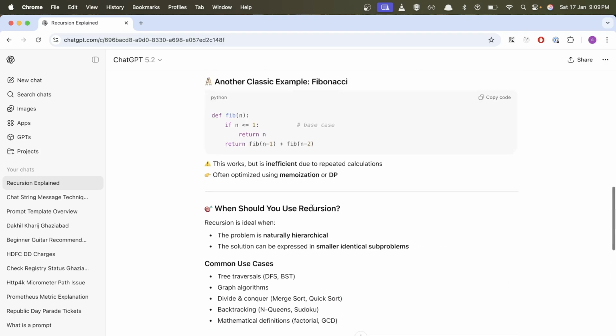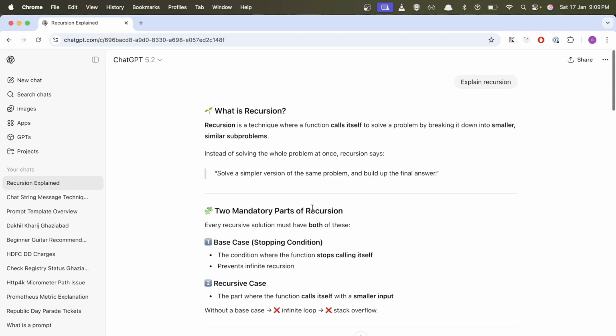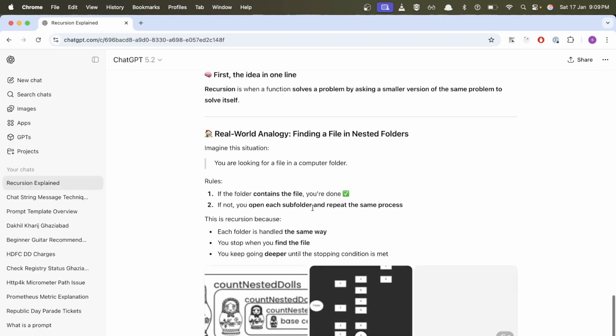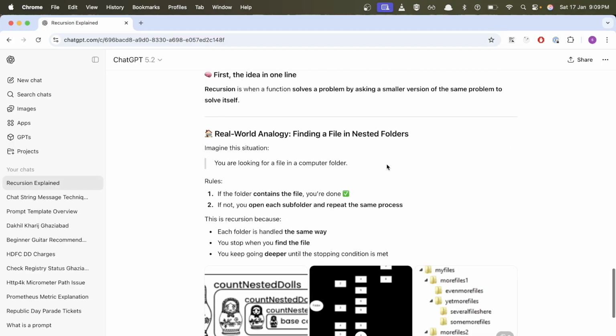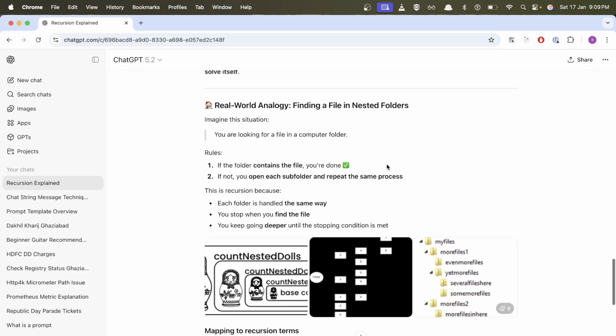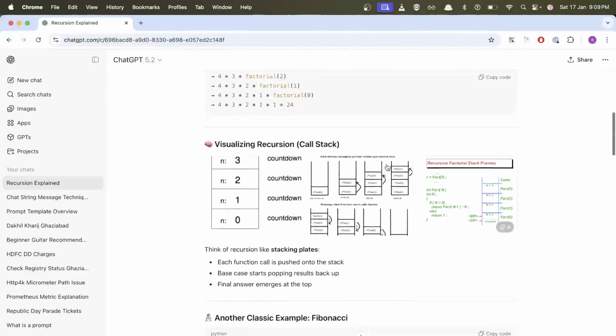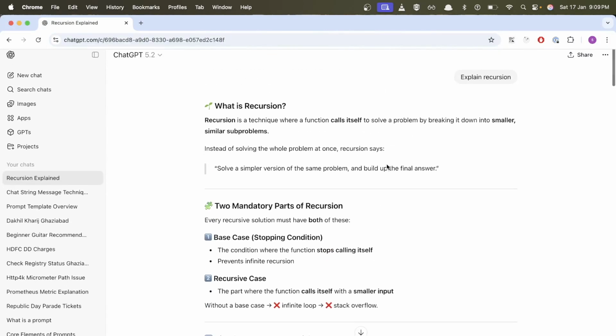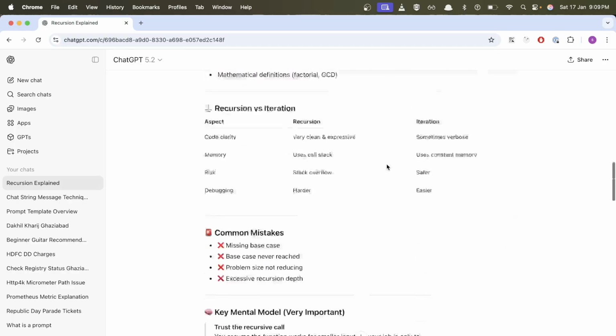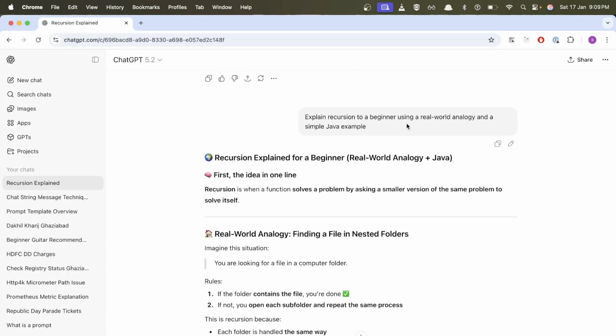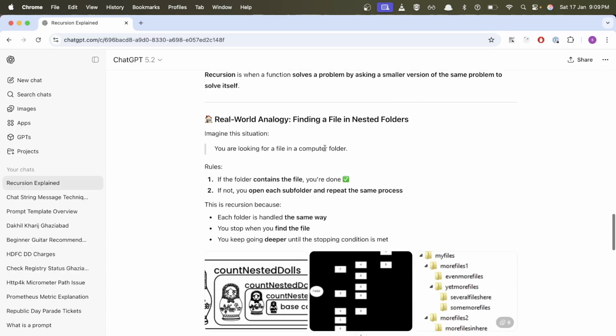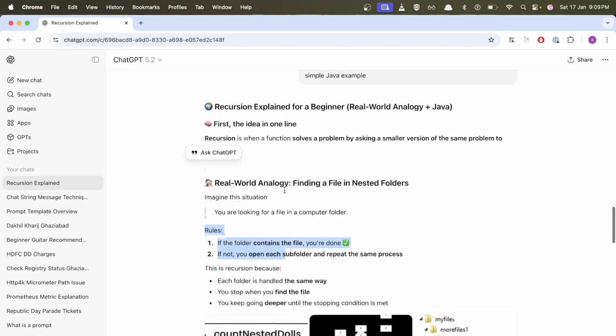Now if you compare the response, right now it might not be very different, but it will be different in case of more complex queries. So here, if you see, the response is a little bit different than before, especially with the example. Just putting a beginner word in here, like "explain it to a beginner," it's giving you more detail about it, like rules and all.